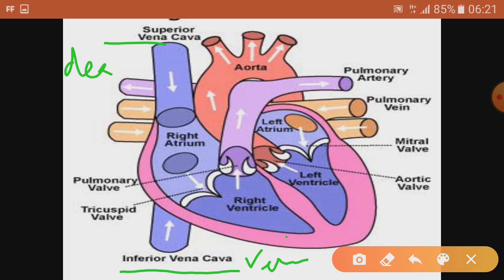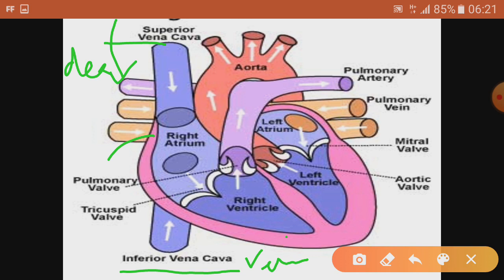So the superior vena cava collects deoxygenated blood from the upper body part, and the inferior vena cava collects deoxygenated blood from the lower body part, legs, etc.